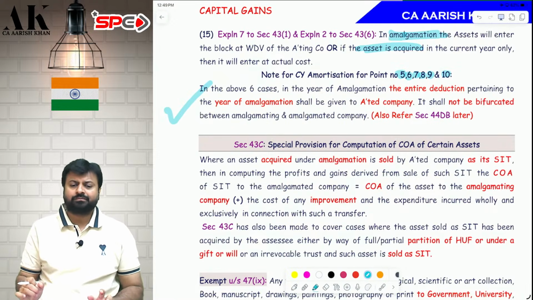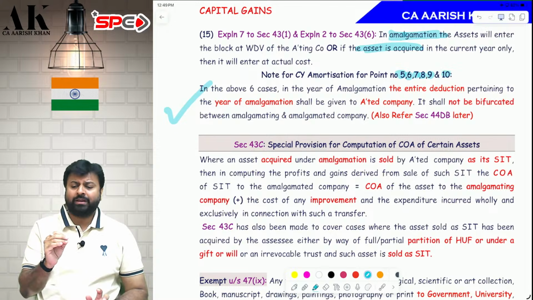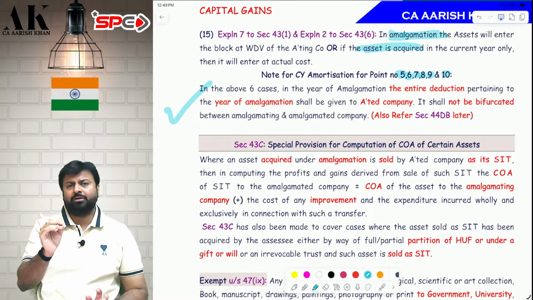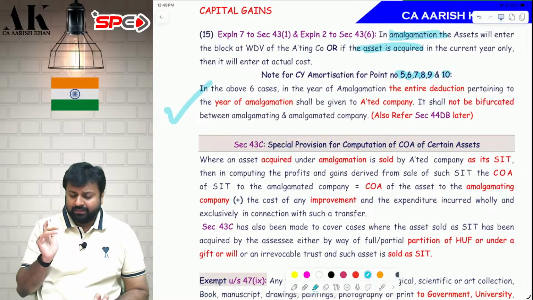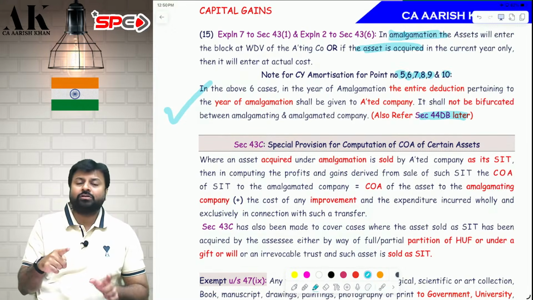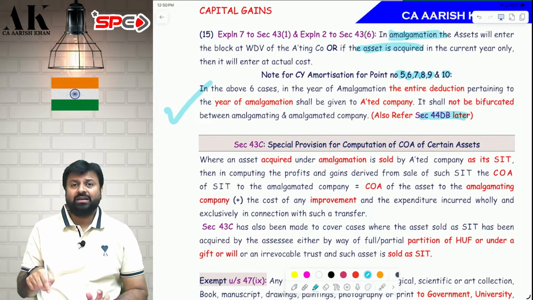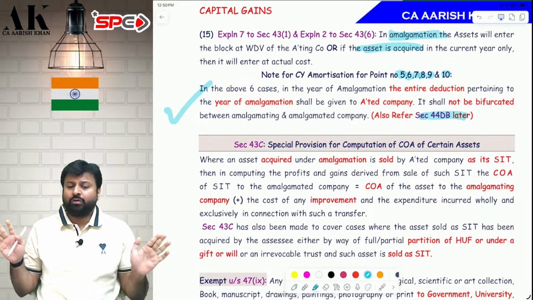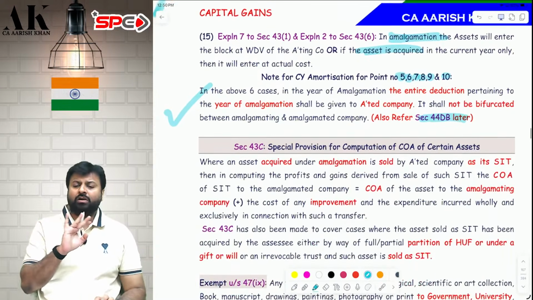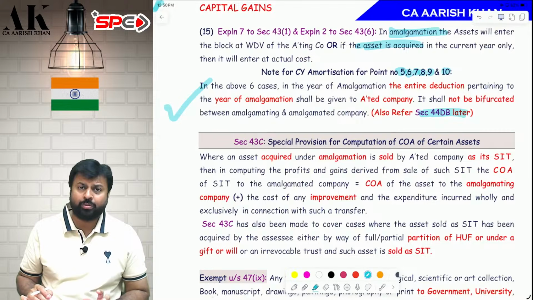No bifurcation. In the current year, you don't have to do any bifurcation. The entire amount will be claimed by the amalgamated company only. But later on, one section will come, 44DB, where in the current year also you have to apportion on the basis of number of days. But here, in the current year, you don't have to apportion. Only depreciation you have to apportion on the basis of number of days. Apart from depreciation, for all other amortizations, the current year's amount is fully given to the amalgamated company. I hope it is clear to all of you.